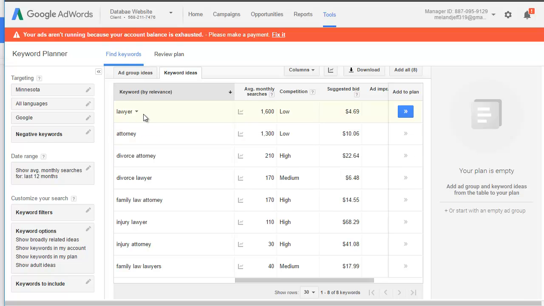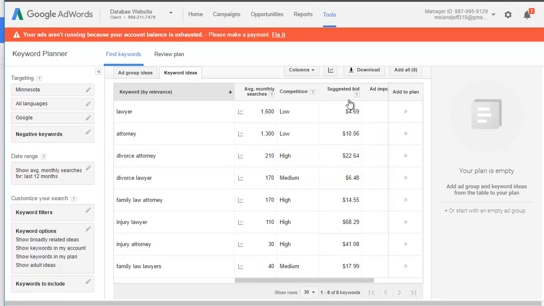Lawyer comes up with an average of 1,600 monthly searches. Competition is low, suggested bid is $4.69. Attorney has a few less searches, but a higher bid. Notice divorce attorney has a lot fewer searches, but a very high competition and a higher suggested bid.